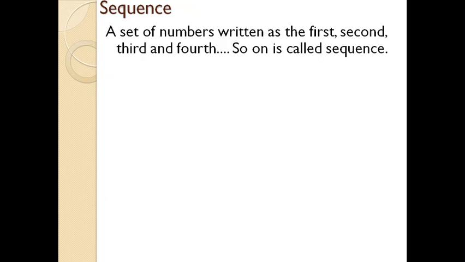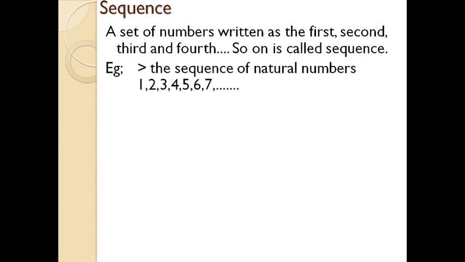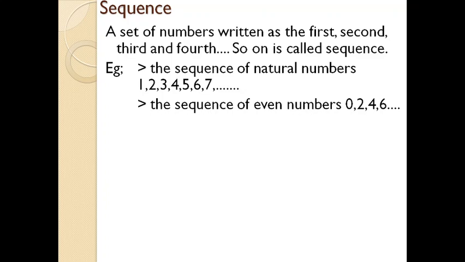Sequence. What is a sequence? A sequence is an endless succession of numbers placed in a certain order so that there is a first number, second number and so on. For example, the sequence of natural numbers is 1, 2, 3, 4, 5, 6, 7. Another example, the sequence of even numbers is 0, 2, 4, 6.